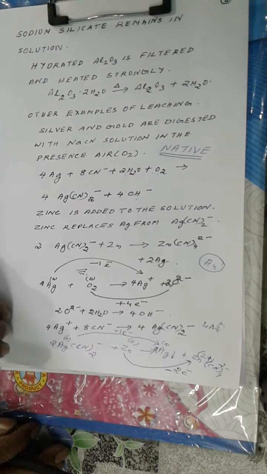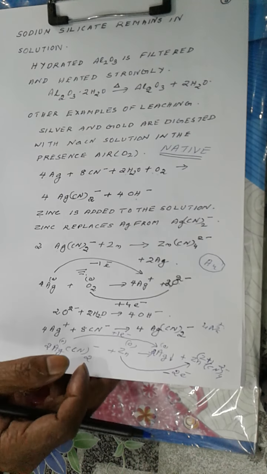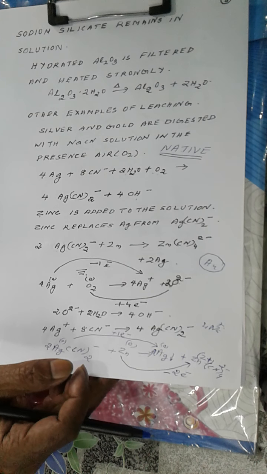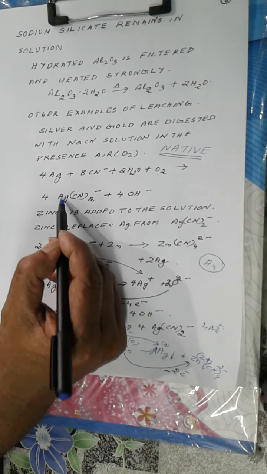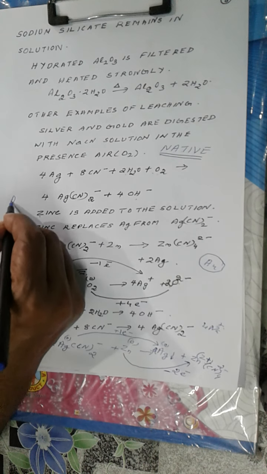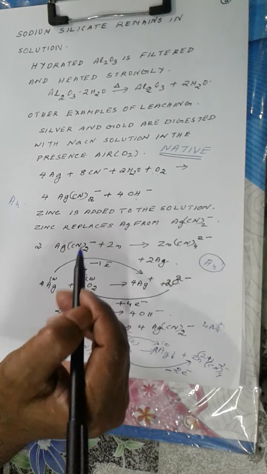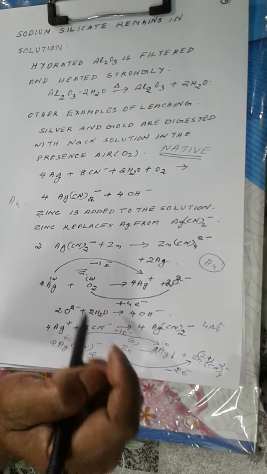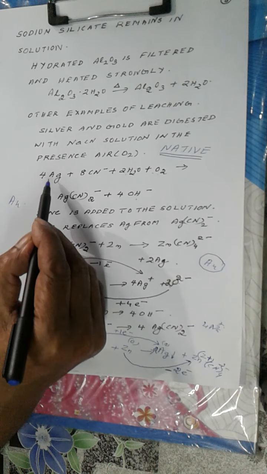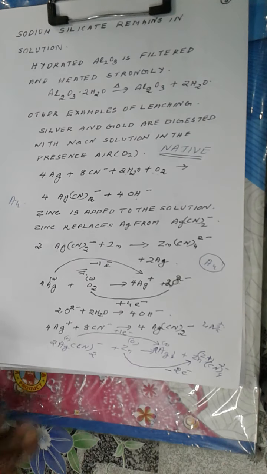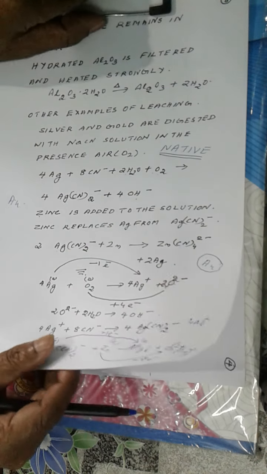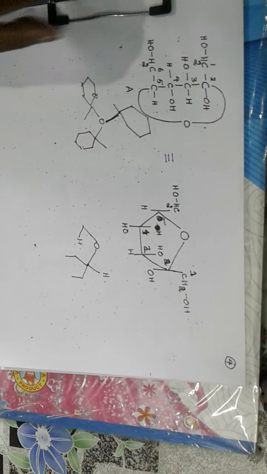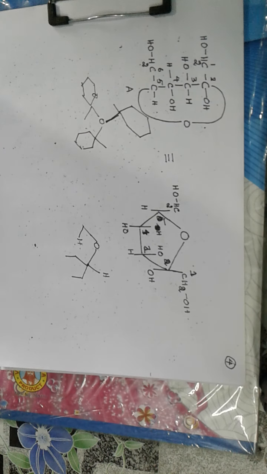So that is the leaching method, which is very important: leaching of bauxite and leaching of gold and silver ores. If you replace Ag by Au, that is the symbol for gold, then you can complete the equations for leaching of gold ores. You repeat these equations using Au instead of Ag. So that is the leaching process, a concentration method. I am stopping here. Thanks for listening.